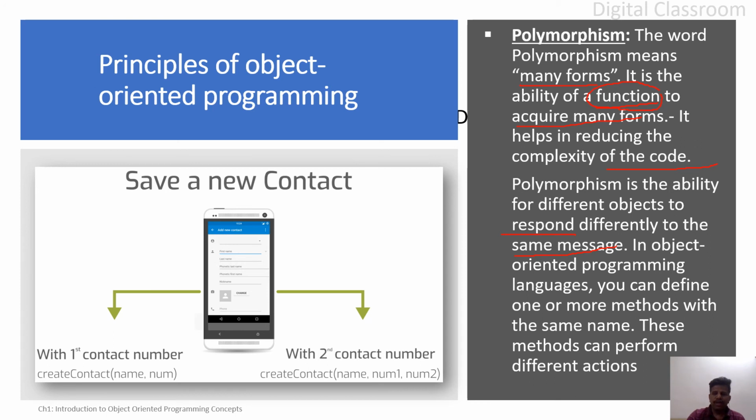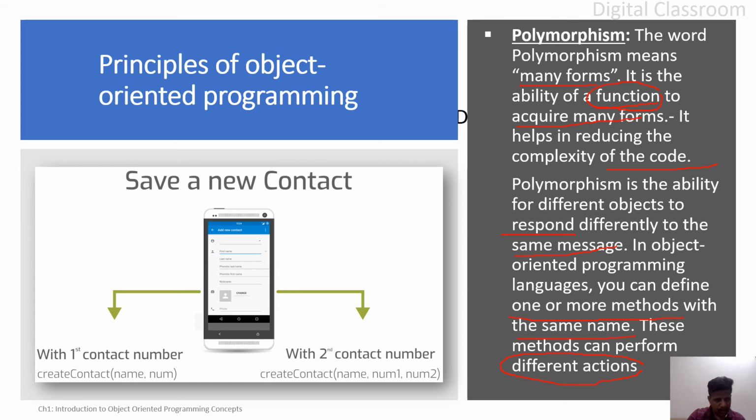In an object oriented programming language, you can define how exactly this polymorphism is achieved by defining one or more methods with the same name. One or more methods with the same name means two or more methods in the same class will have the same method name. These methods can perform different actions, so different types of actions.